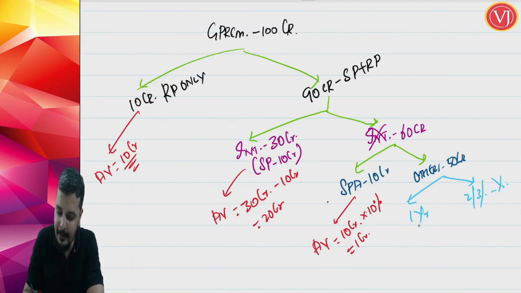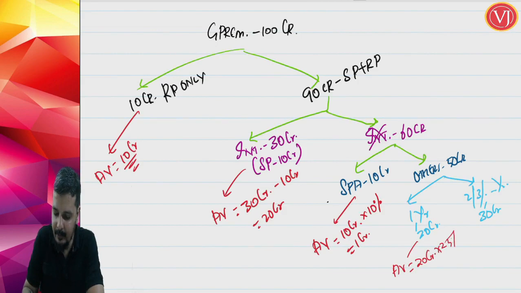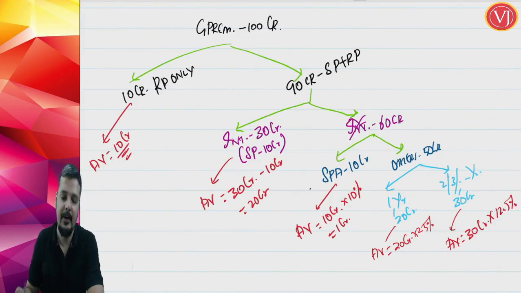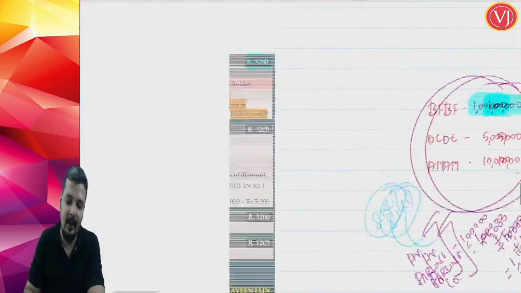Assume that the first year premium is 20 crores and the second year, third year premium is 30 crores. So for the first year premium, friends, assessable value is equal to 20 crores multiplied by 25 percentage, and for the second year or third year or fourth year premium, whatever it is, assessable value is equal to 30 crores multiplied by 12.5 percentage. So that is how you have to calculate.